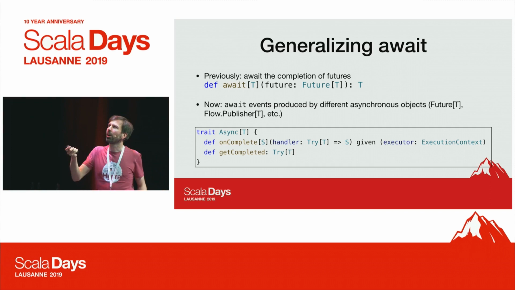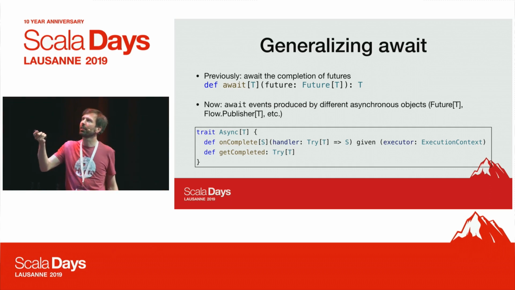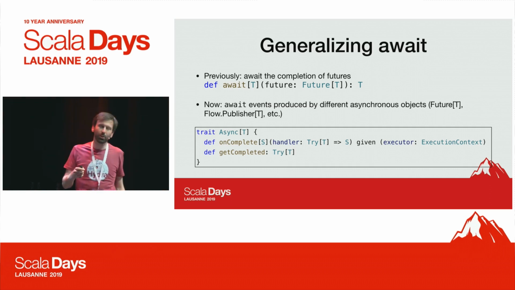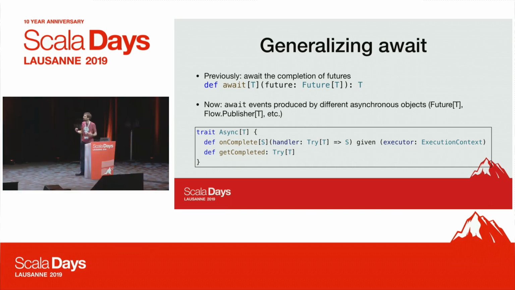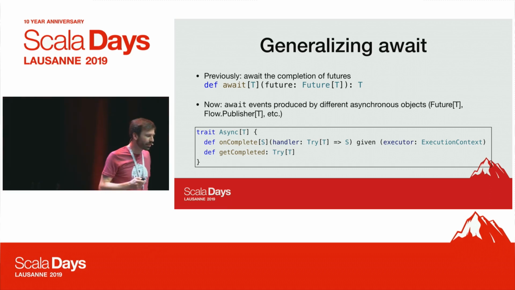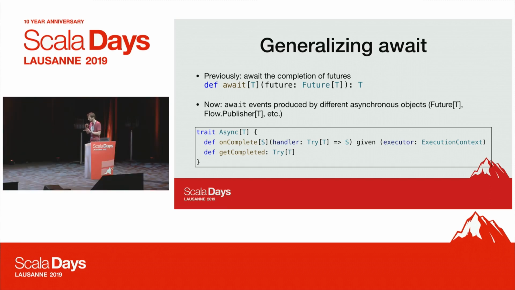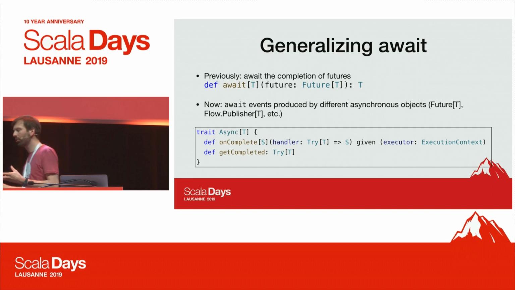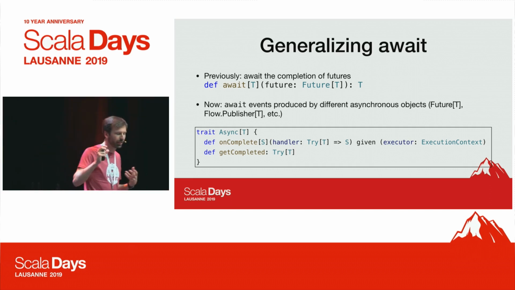And onComplete is, of course, analogous to the onComplete on futures, where it takes a handler from try of T to S and requires an execution context. And that's, of course, used so that we can register a completion handler that runs when the async object is completed, or when the async stream publishes its next event, or when it terminates.